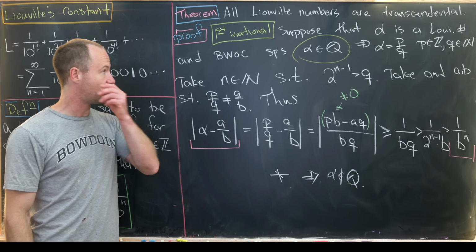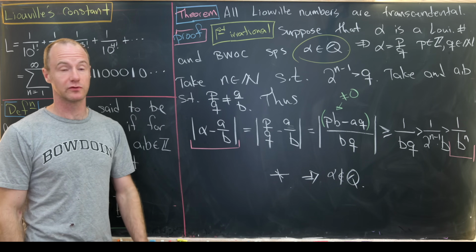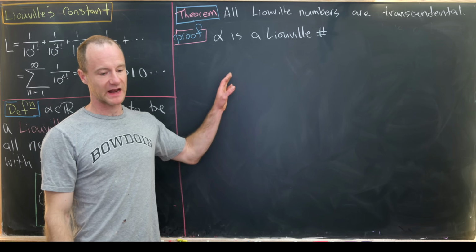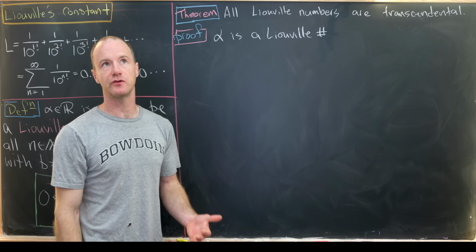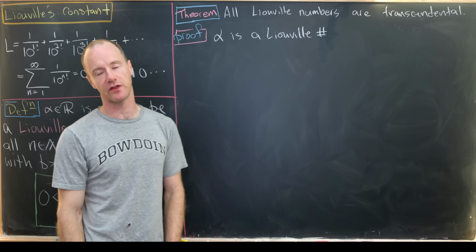Okay, now we've got alpha is irrational. Let's move on to prove that it is transcendental. So we've got alpha, which is a Liouville number. We just showed that it is not rational. In other words, it's irrational.